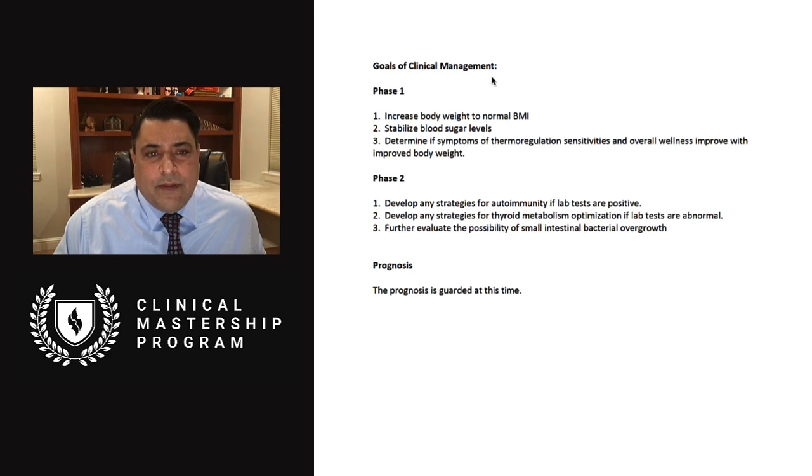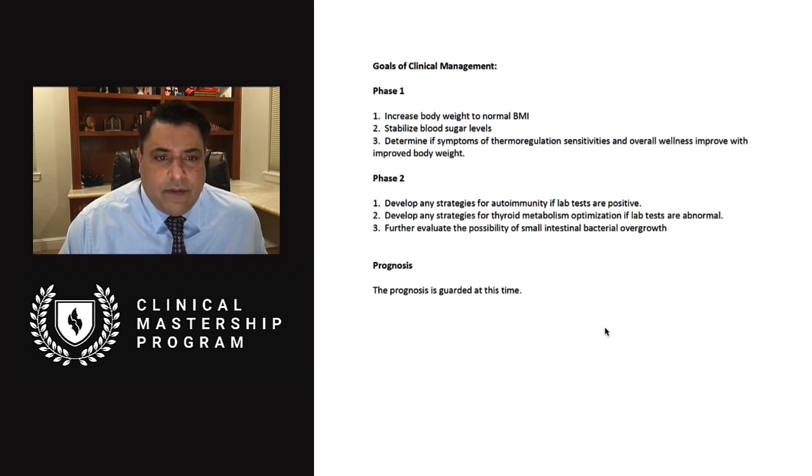So goals of clinical management. Phase 1, increase body weight to normal BMI, stabilize blood sugar levels, and improve symptoms of thermoregulation sensitivities, and overall wellness improves with improved body weight. That's the first thing we want to do. And then as the labs come back, develop any strategies for autoimmunity if labs are positive, develop any strategies for thyroid metabolism obviously if labs are abnormal, and then number 3, further evaluate the possibility of small intestinal bacterial overgrowth. So that is the strategy.